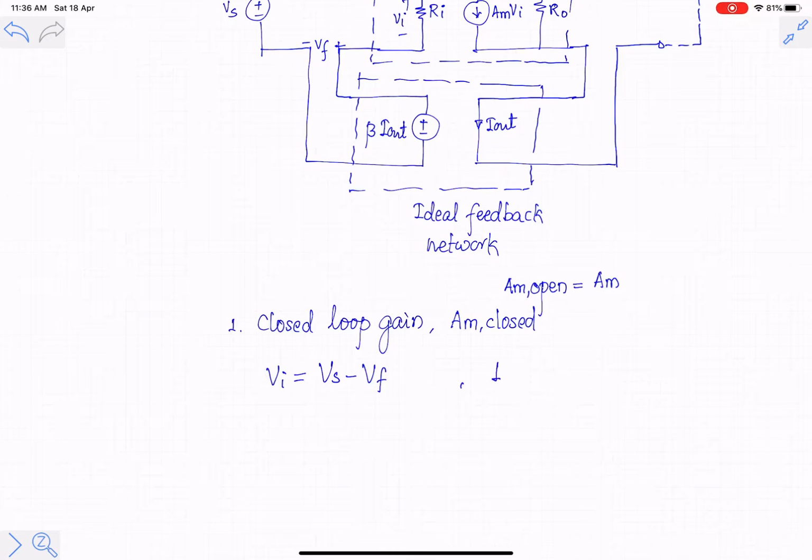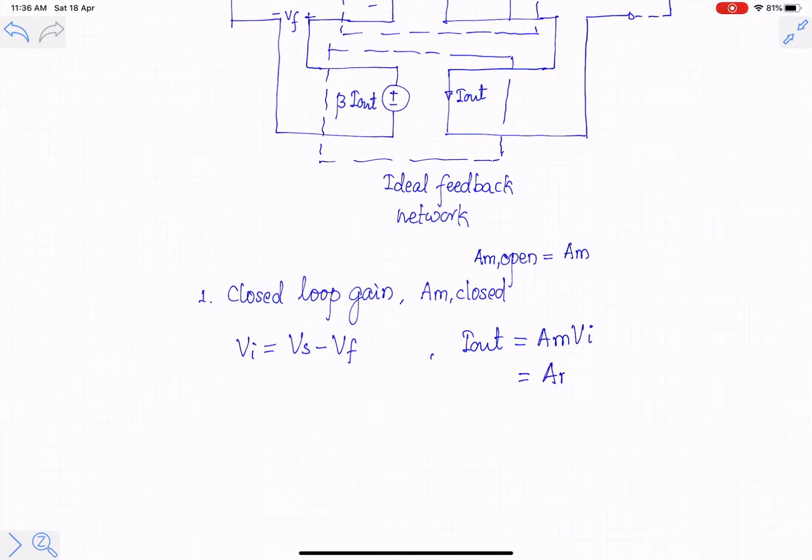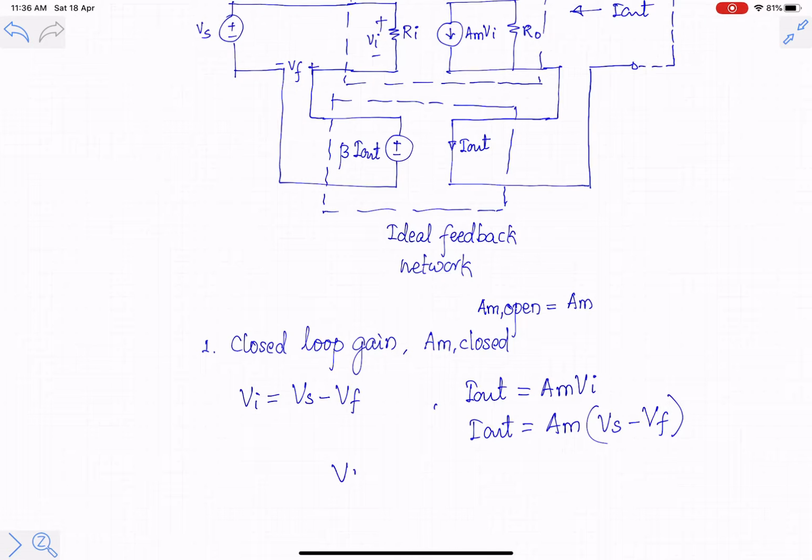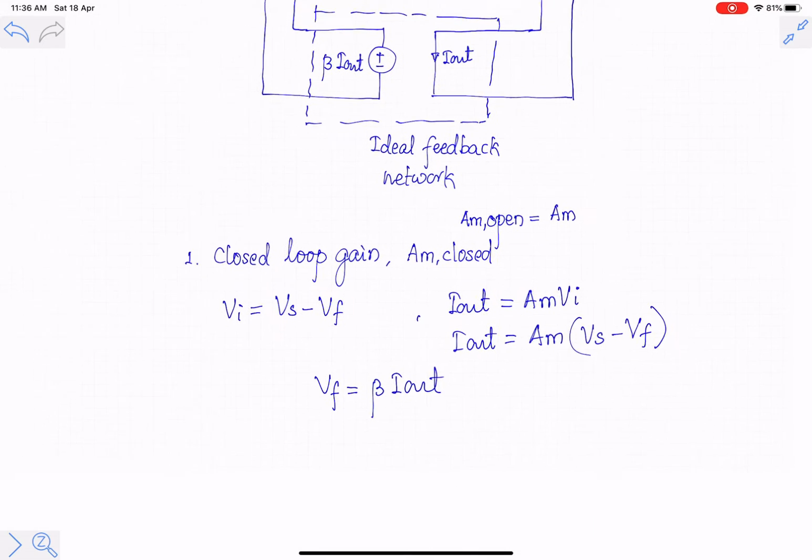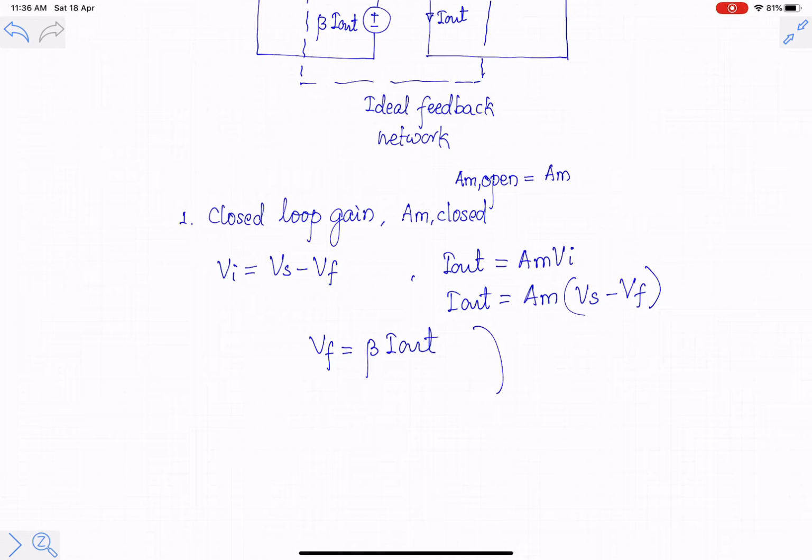We can see that I out is equal to AM into Vi, and Vi is given by Vs minus Vf, so I out is equal to AM into (Vs minus Vf). Vf is equal to beta into I out. If this value is placed in the expression, we get I out is equal to AM into (Vs minus beta into I out).